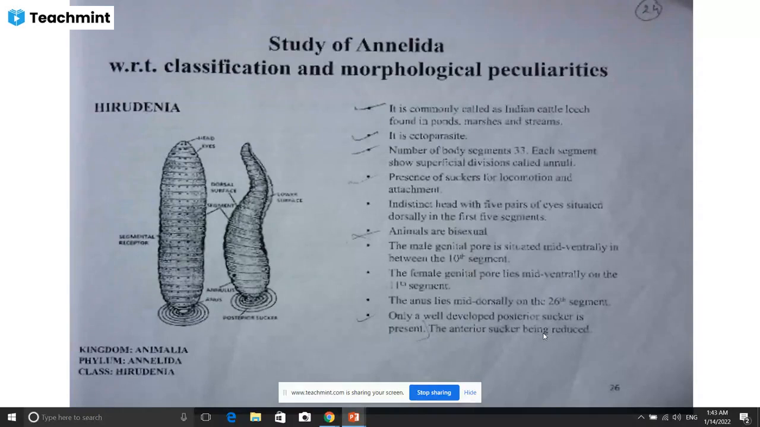The anterior sucker is useful for sucking blood and also for biting the skin of another animal. So this is one of the parasites. Likewise, today I covered different phyla, the phylum Annelida and the phylum Platyhelminthes. So the two important phyla I covered here, and I showed the examples.